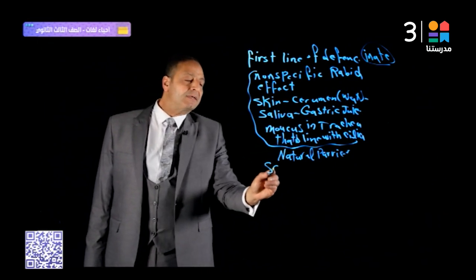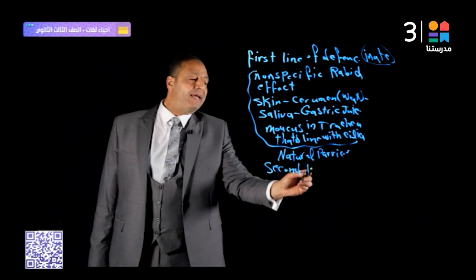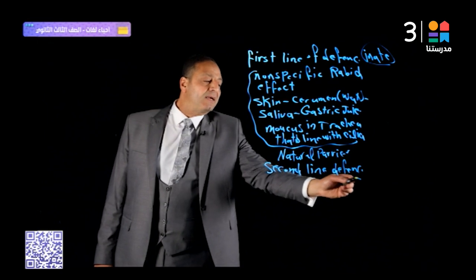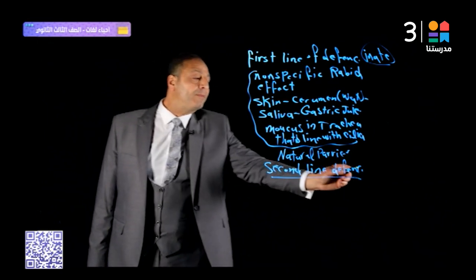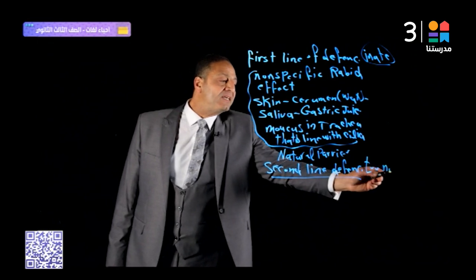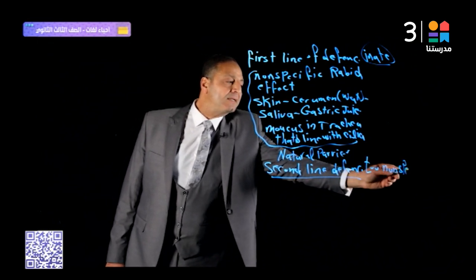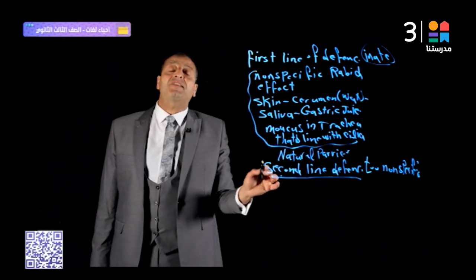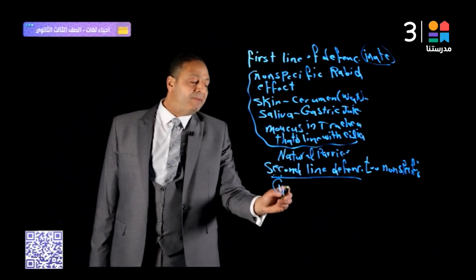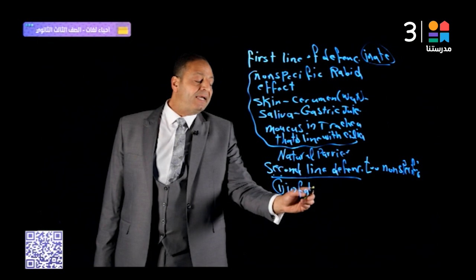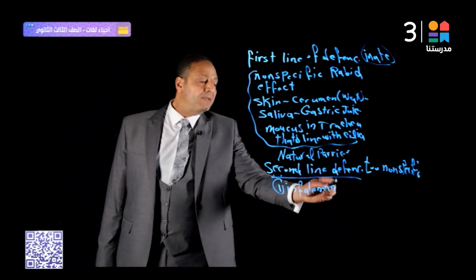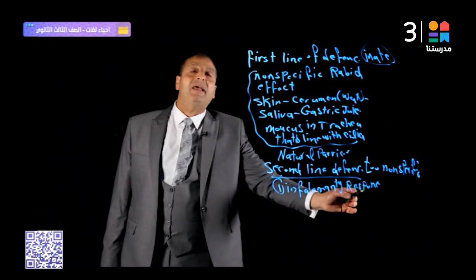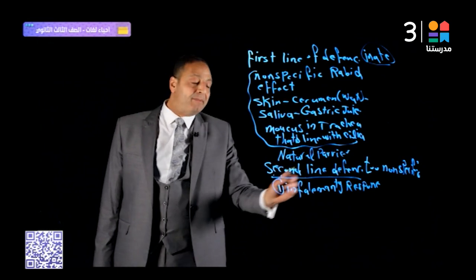Second line of defense, also non-specific. That's right. There are specific types of cells found in the second line of defense. Number 1, inflammatory response, non-specific in the area of injury as the result of damaged tissue.